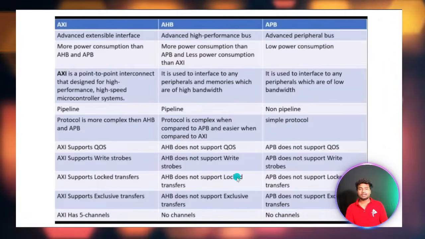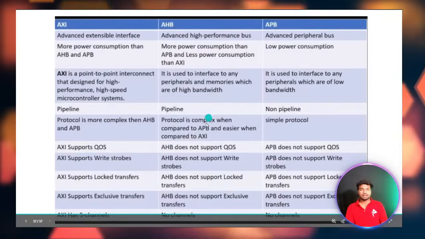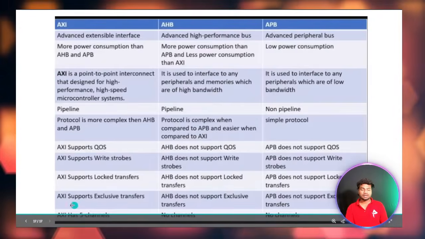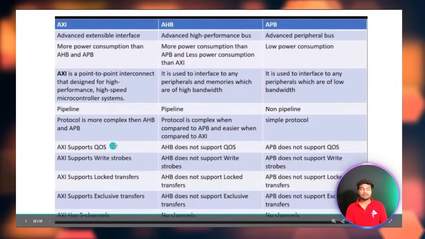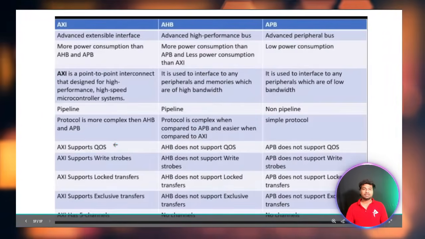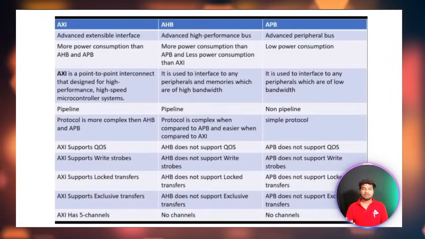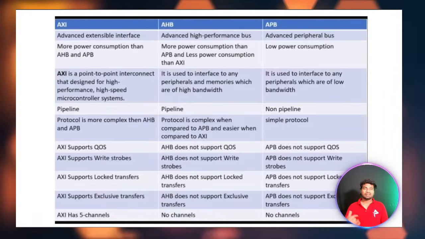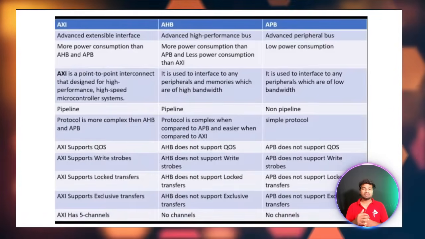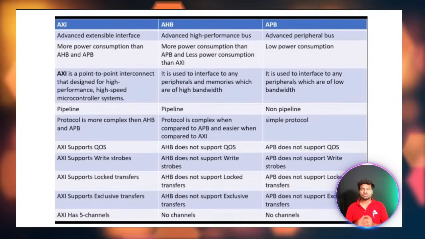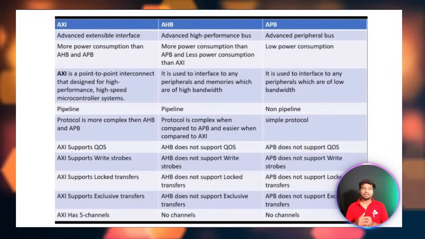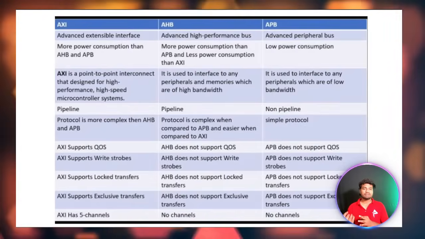Then there is no channel in APB, and in AHB also there is no channel, but in AXI we have 5 channels.